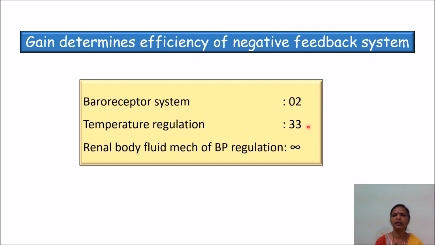And in our body there is only one system which has infinite gain. Infinite gain means there is no error left, which means 100% correction is done. And this infinite gain is seen for the renal body fluid mechanism of blood pressure regulation. So this corrects your blood pressure 100% back to normal. It is one of the long-term regulatory mechanisms of blood pressure.